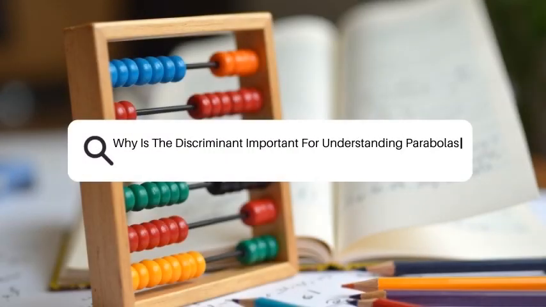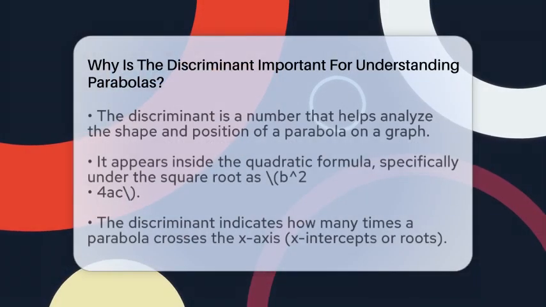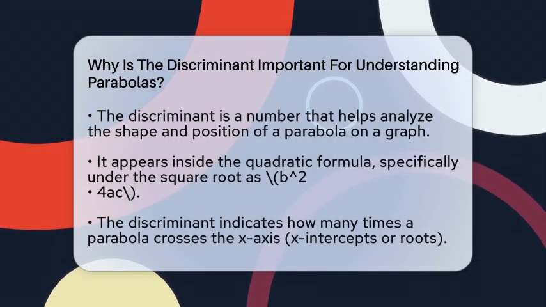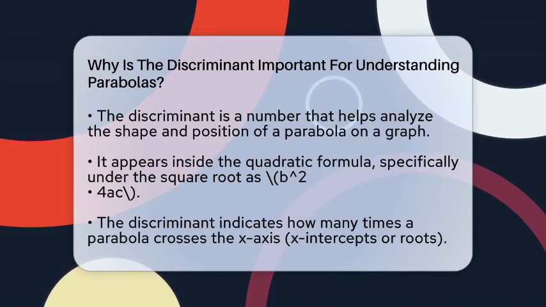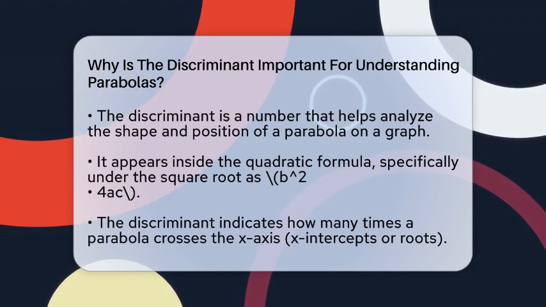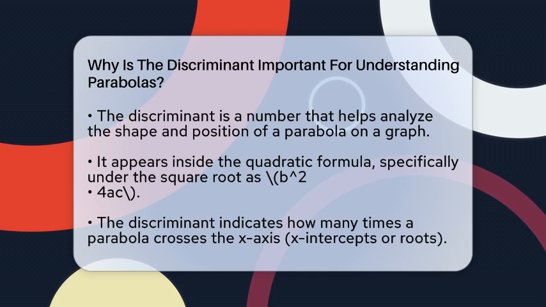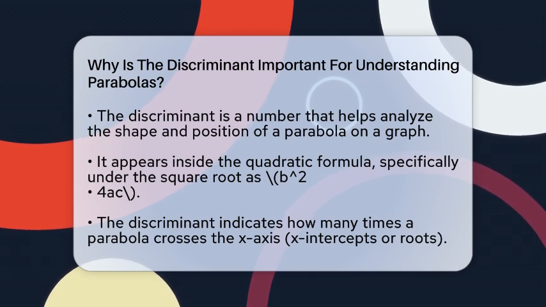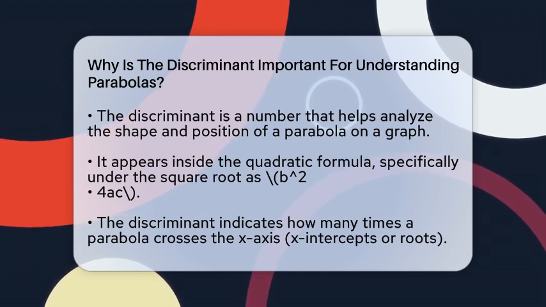Why is the discriminant important for understanding parabolas? Imagine trying to figure out how many times a ball will bounce off the ground without actually throwing it. That's kind of what the discriminant helps us do with parabolas. It's a simple number that tells us a lot about the shape and position of a parabola on a graph.